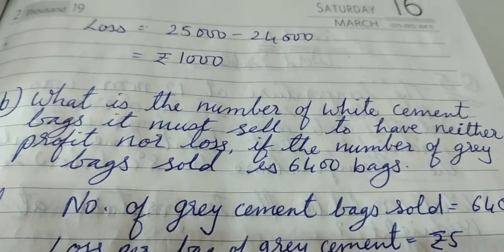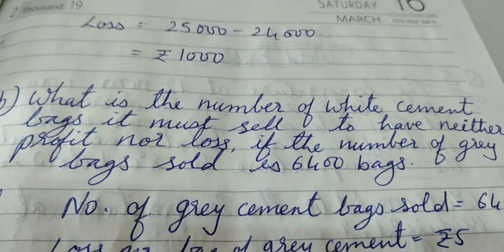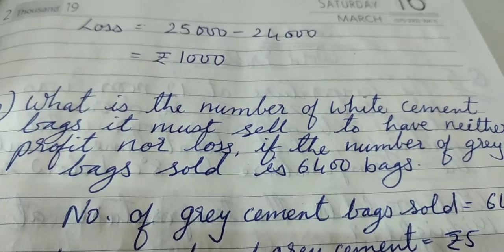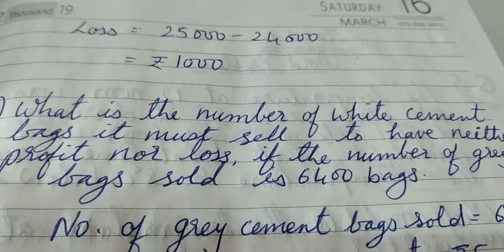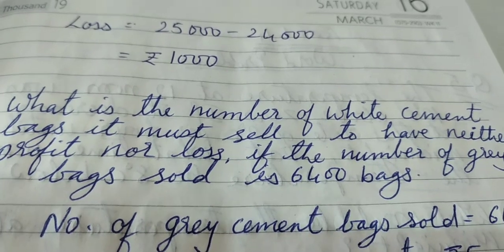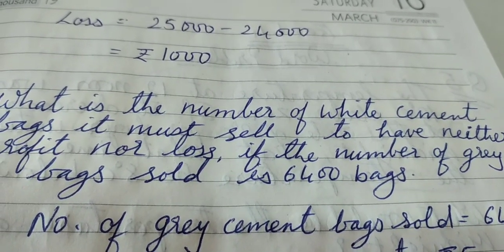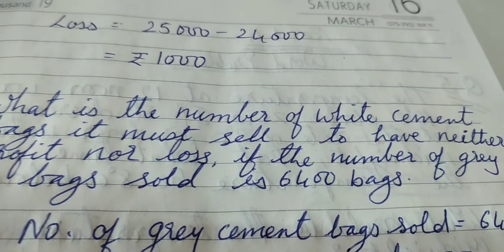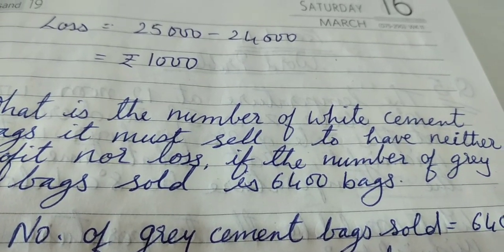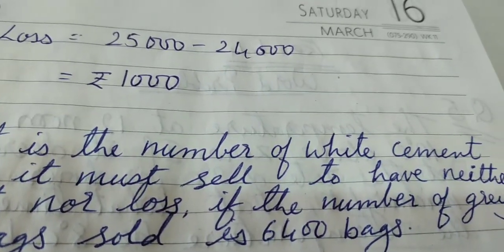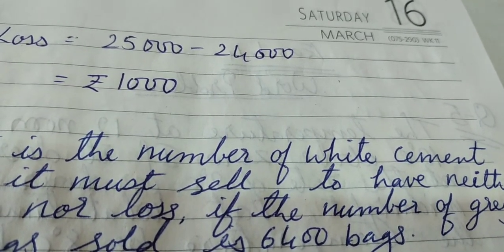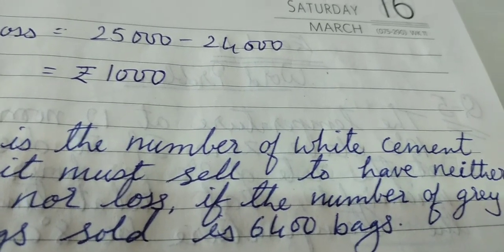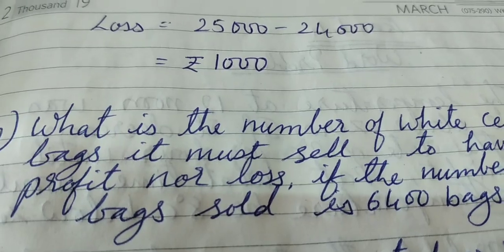Now let's see the second sum under question number 8. What is the number of white cement bags it must sell to have neither profit nor loss if the number of grey bags sold is 6,400 bags? So what do we have here? We have only the number of bags of grey cement sold, that is 6,400, and we need to find the number of white cement bags, so that after the sale of both the cements there is neither profit nor loss.